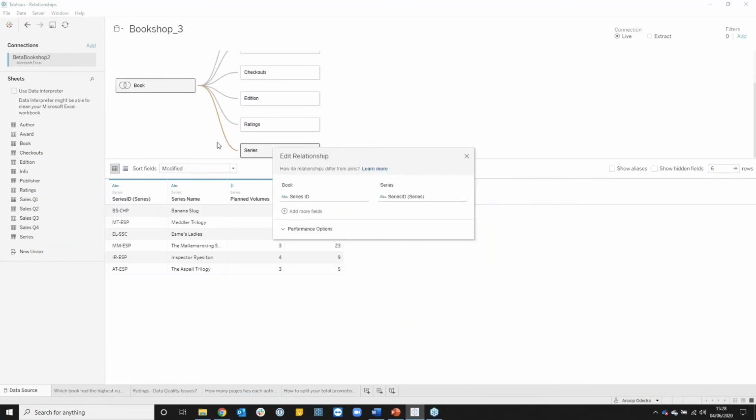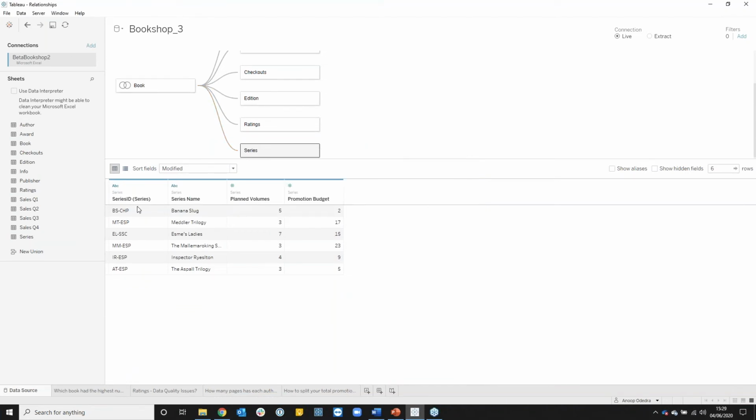The other thing I want to do is add in some other information about my publisher. But publisher links to edition. So I will drag that and noodle that to edition like so. Depending on where you drag, you can see how that is relating together or noodling together.